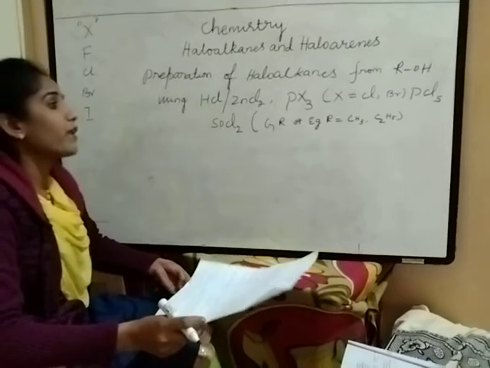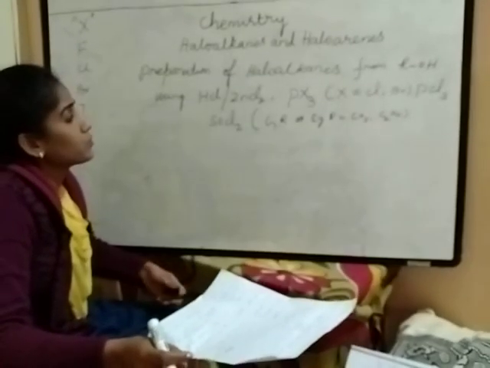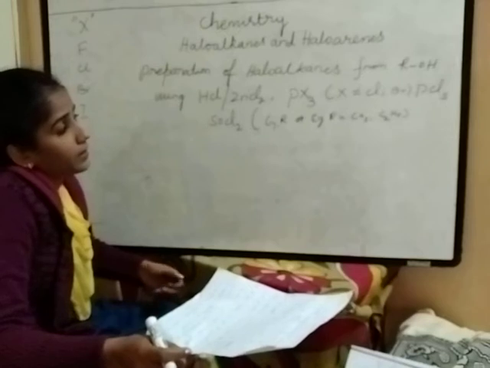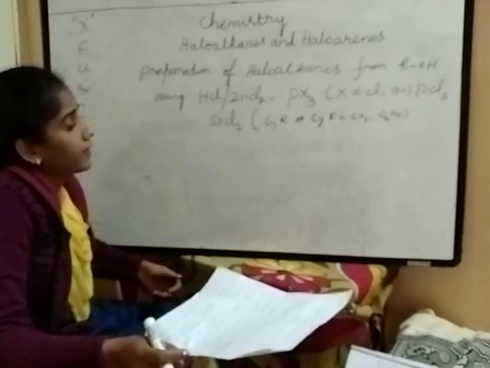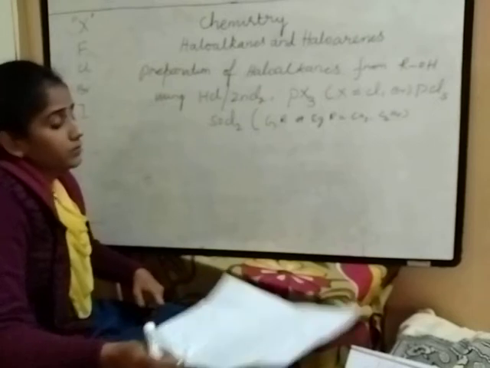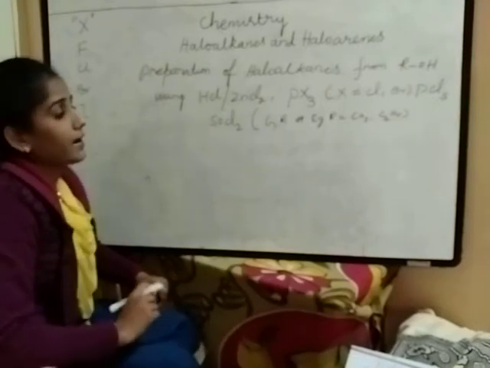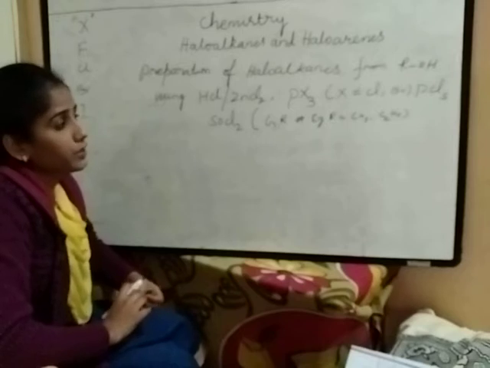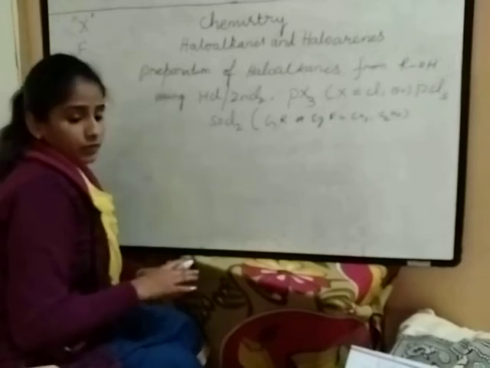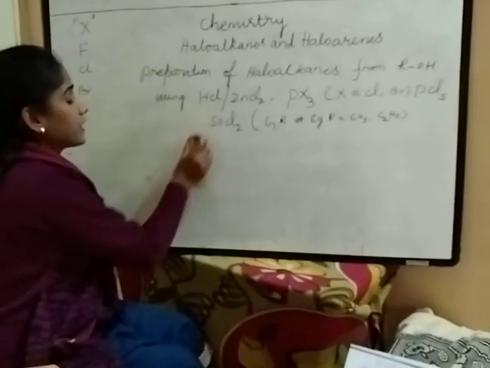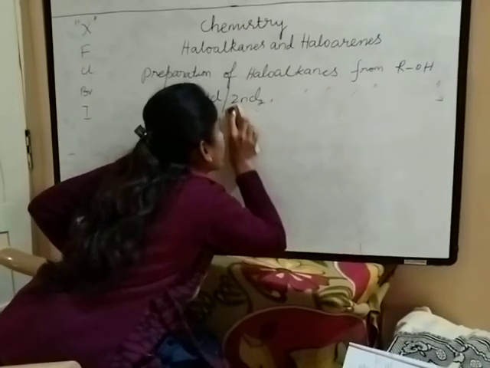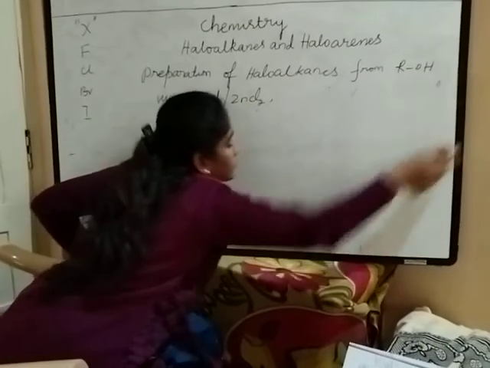So the preparation of haloalkanes from alcohols using HCl in anhydrous zinc chloride, phosphorus trichloride, phosphorus pentachloride and thionyl chloride, with a general reaction and examples by taking R equal to CH3 and C2H5. So the first one is using HCl and anhydrous zinc chloride. How can we prepare the haloalkanes?